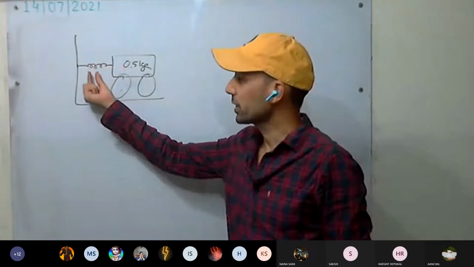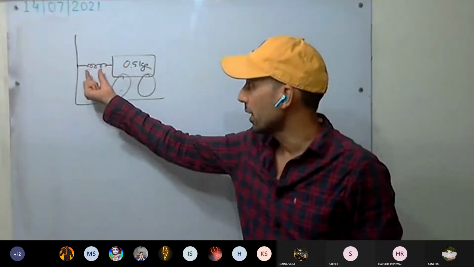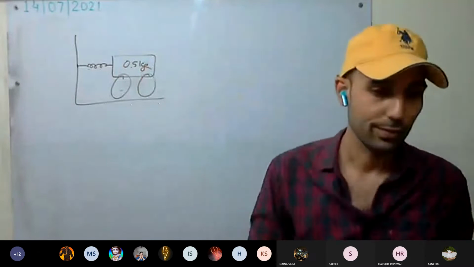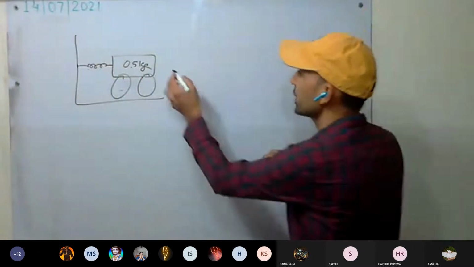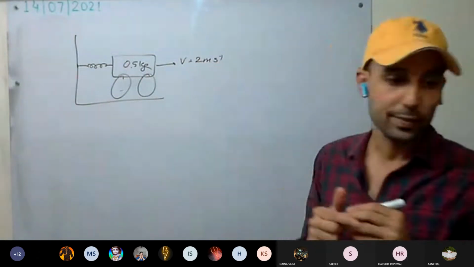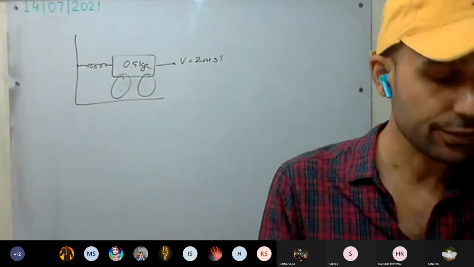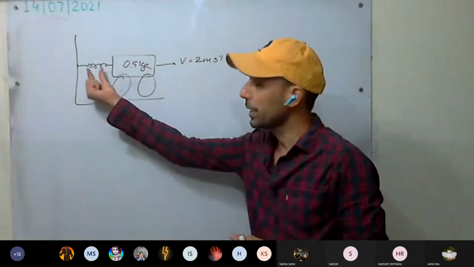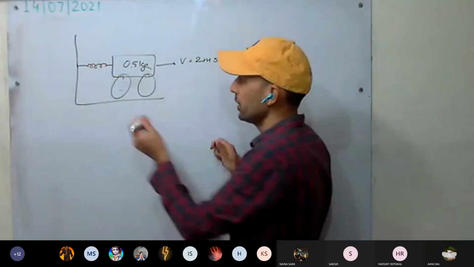Understood this one? As it was compressed, it had a restoring force. Energy was stored in it. Now it will make the trolley move in this direction. It is found that it moves with a velocity of 2 meters per second. What potential energy did the spring possess when compressed? So when compressed, it possesses potential energy that we have to calculate.